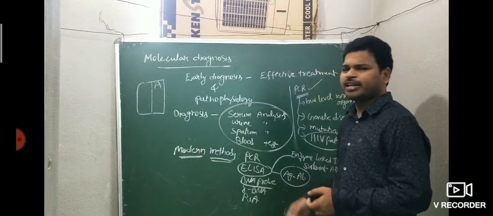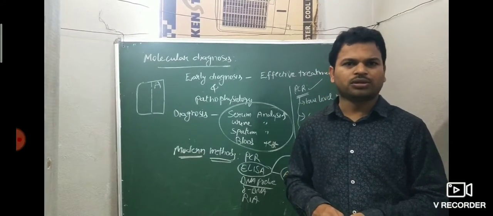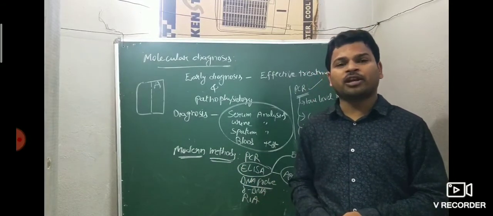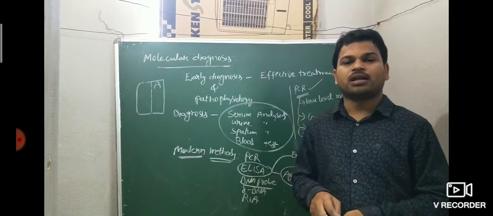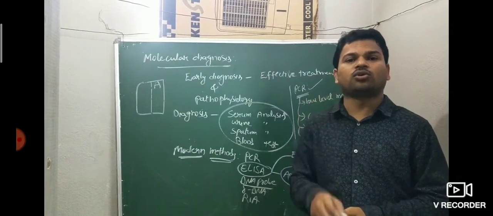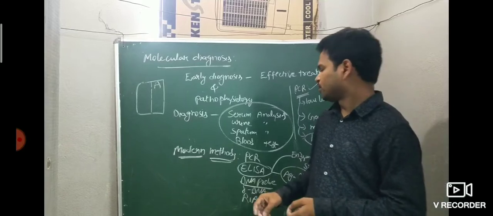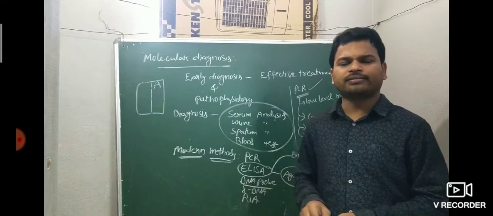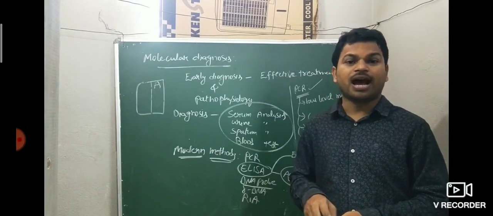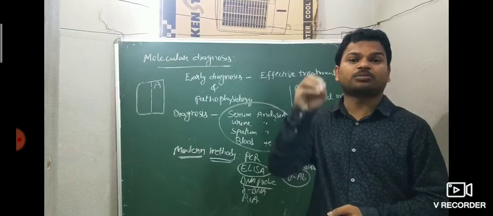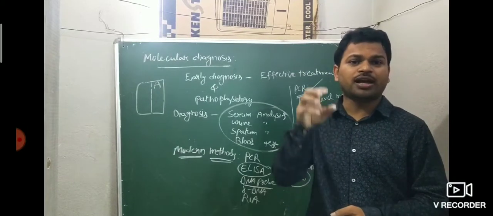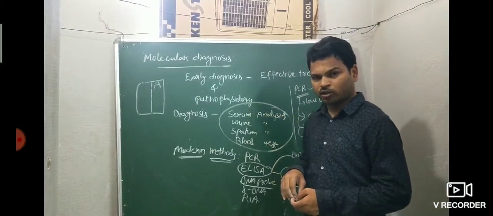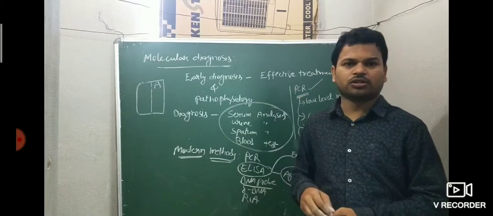Next, rDNA, recombinant DNA technology, is also used to diagnose disease. RIA, radioimmunoassay, means even very nano level microorganisms are easily detected by radioimmunoassay. Nowadays for COVID-19, there are different tests. RT-PCR, reverse transcription PCR technique, is used to detect COVID-19. This is nothing but molecular diagnosis. Any doubts, you may ask.